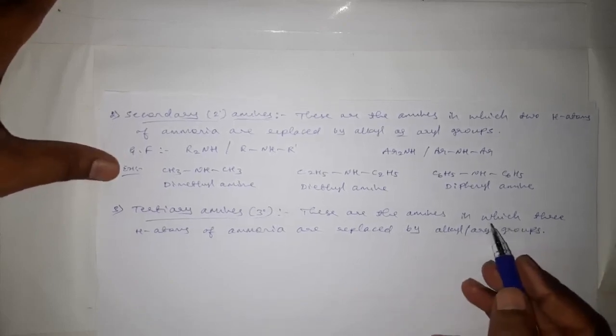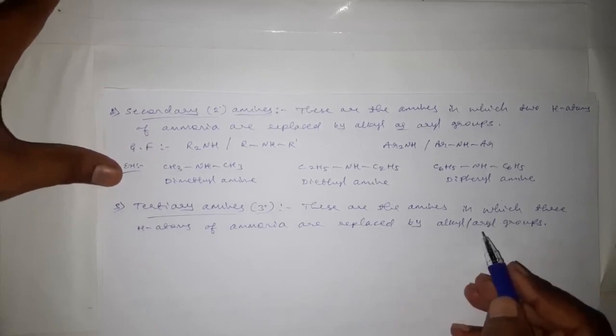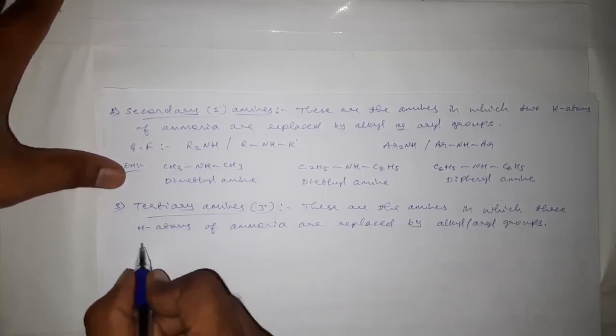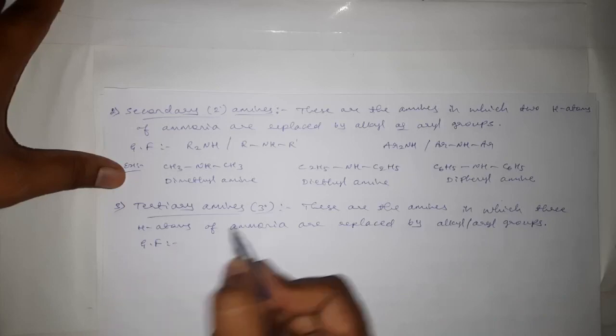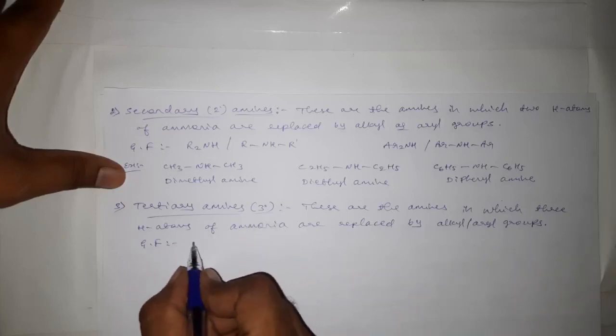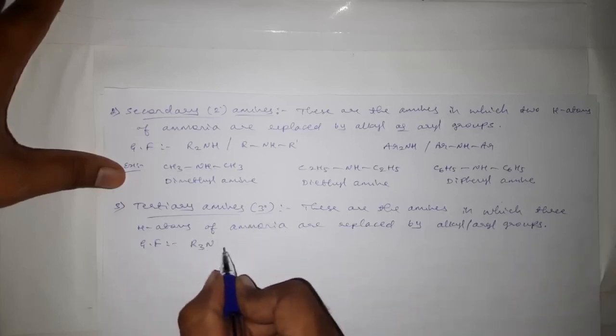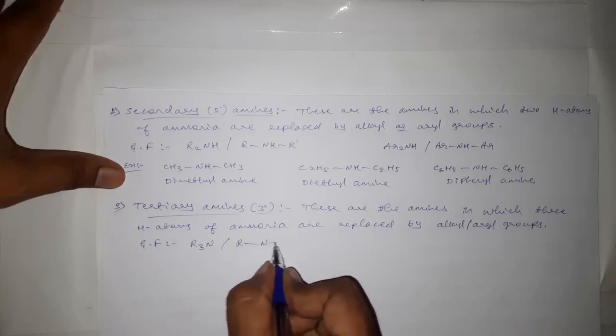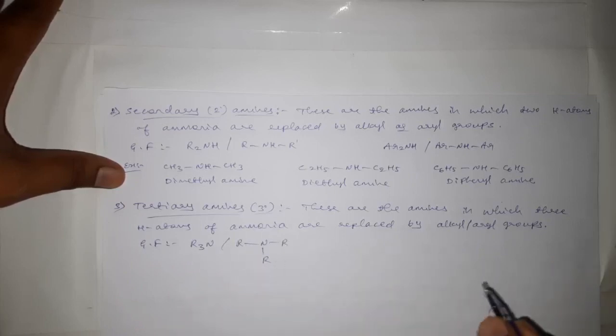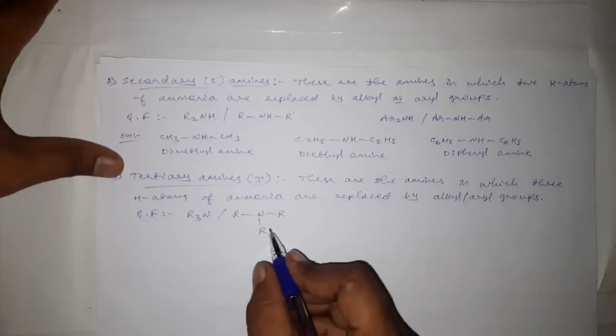The general formula for tertiary amines is R3N, or we can write RNRR.